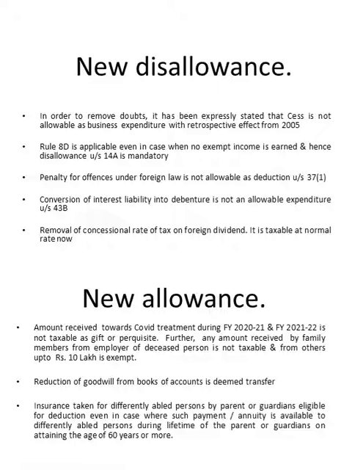Conversion of interest liability into debenture is not an allowable expenditure under Section 43B. So earlier what we used to do, we converted interest liability into debentures. Now the government said it is not a payment of interest, and hence you cannot claim under Section 43B. Also, they have declared that the concessional rate tax on foreign dividend, which is 7.5%, is no more there. Now it is required to be taxed at normal rate, which may be 22%, 25%, or 30%, whatever may be the case.